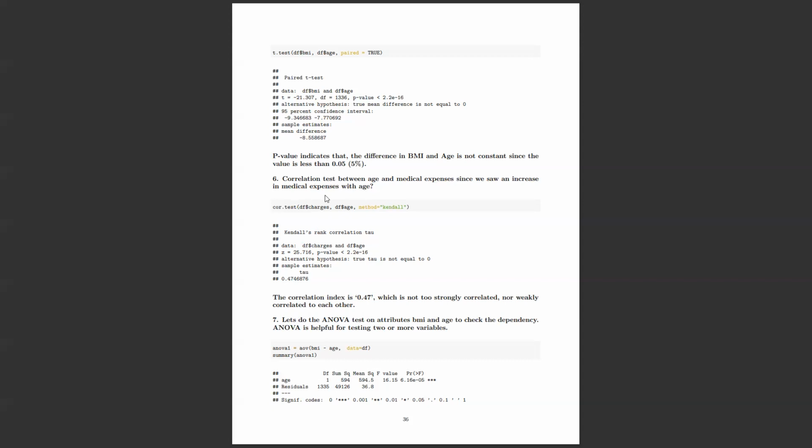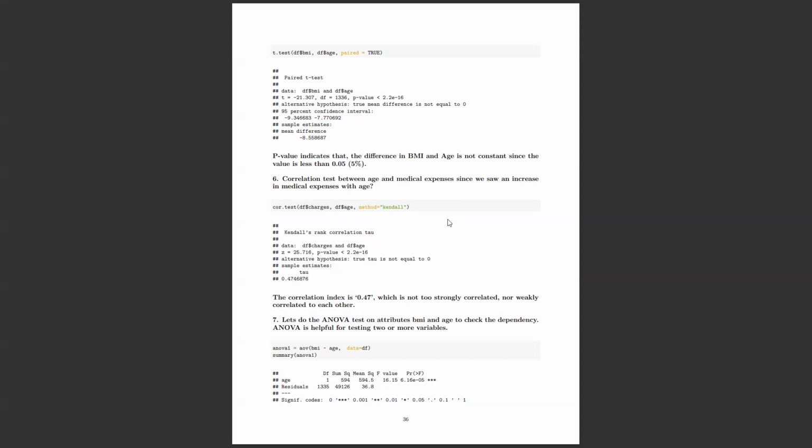We have to check whether there is a correlation between a column and medical expenses. So I did a correlation between age and medical expenses, because I just want to see whether increase in age results in increase in medical expenses or not, and the p-value is obviously less than 0.05, thus we have to reject it.